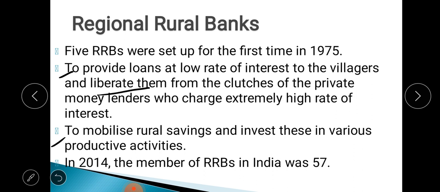In 2014, the number of regional rural banks increased to 57. When it was set up in 1975 for the first time, there were only five, but in 2014 it increased to 57. So these are basically the functions of the regional rural banks.